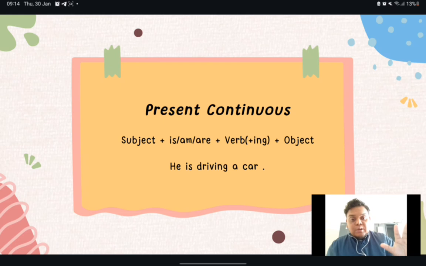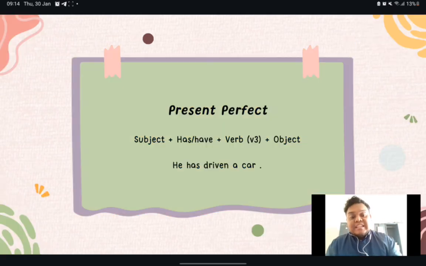So that is all for now for the tenses of the English language. So see you again in the future class.